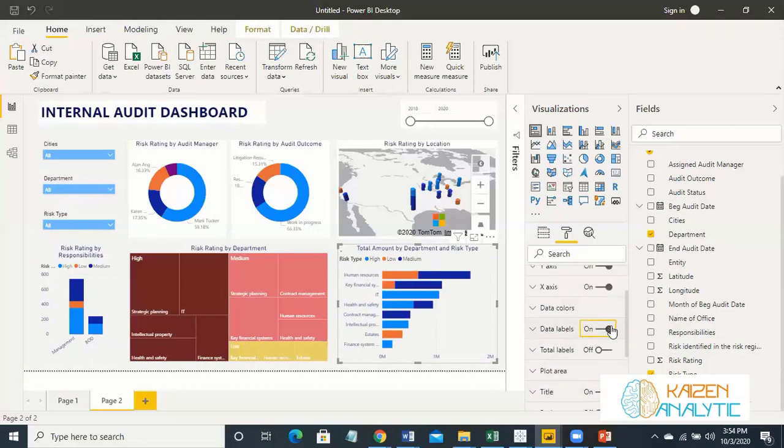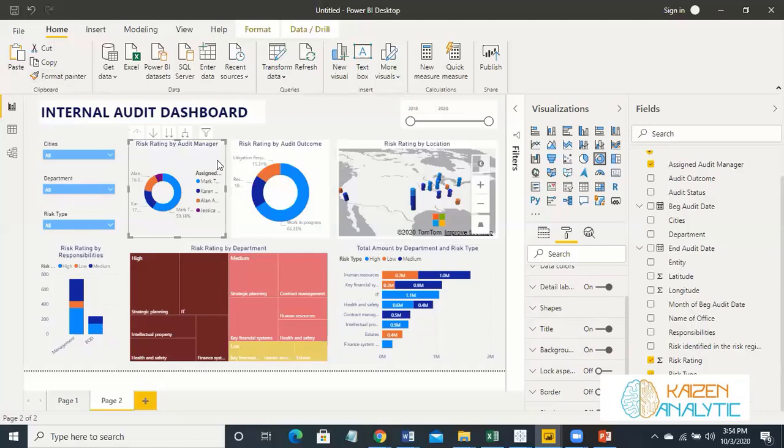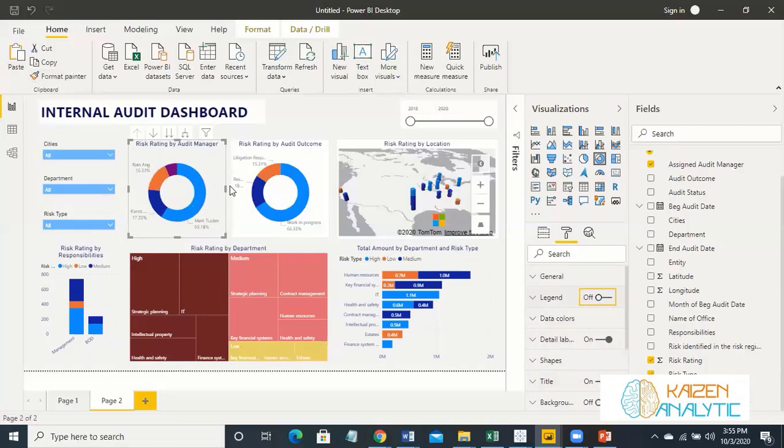So let's again data labels, turn on the data labels. Click over here and click over here. Okay. So it doesn't matter. Let's turn off this data label. Okay. No, that's not this one, this legends. And click over here and this one.